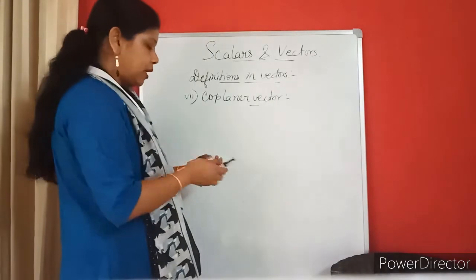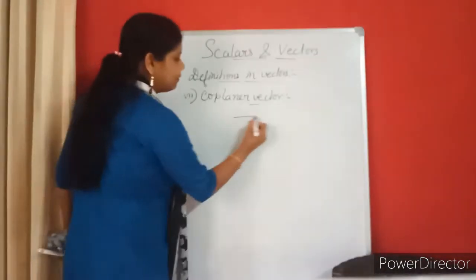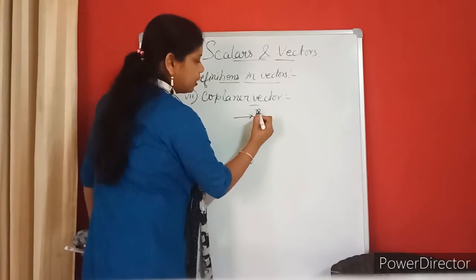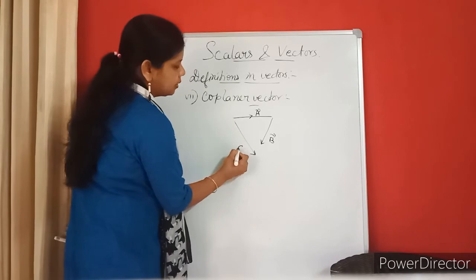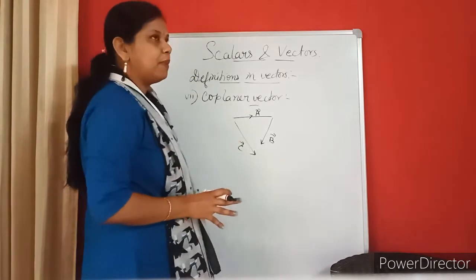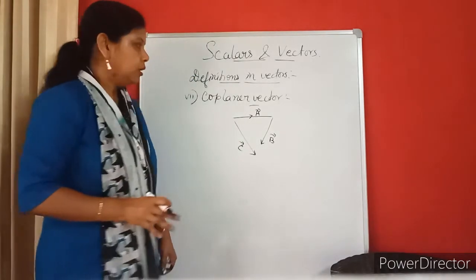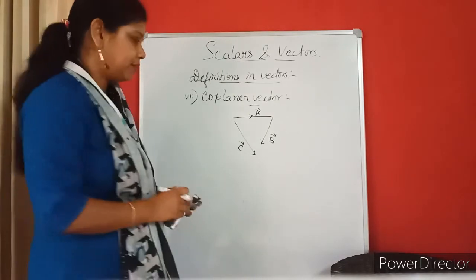Coplanar means they should lie in one plane. Suppose I give an example. This is a vector A, this is another vector B, and this is another vector C. Then all are lying in the same plane, so I will call it a coplanar vector.